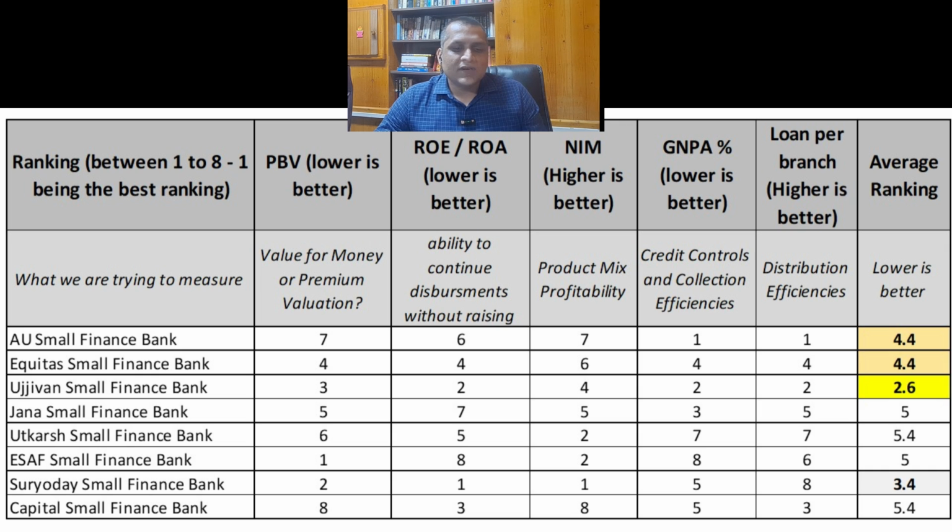Then AU Small Finance Bank and Equitas were more or less at par. So these two were joint third. So if I look at the ranking as such, between these 8 small finance banks, if we want to invest only in one, then I would consider Ujjivan Small Finance Bank as the bank to further investigate.